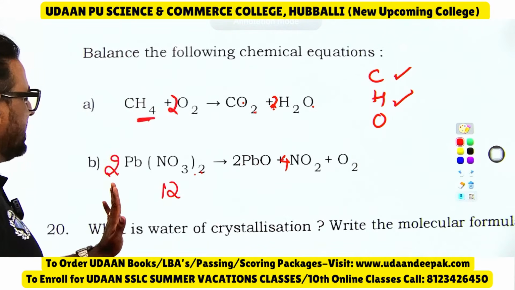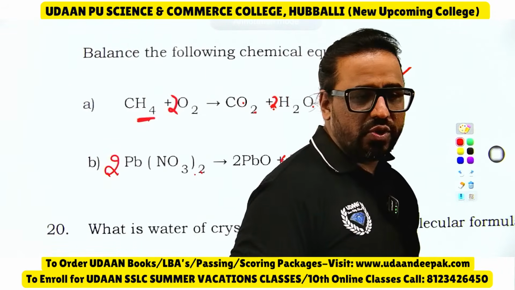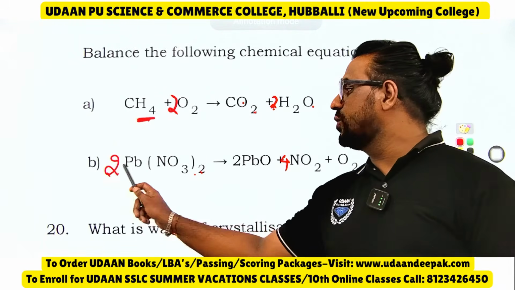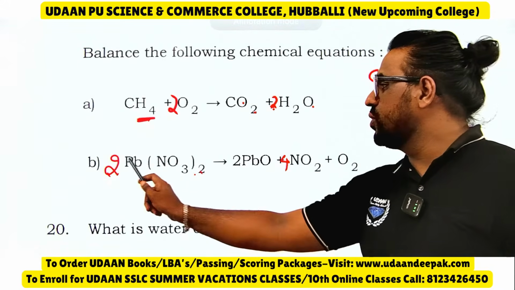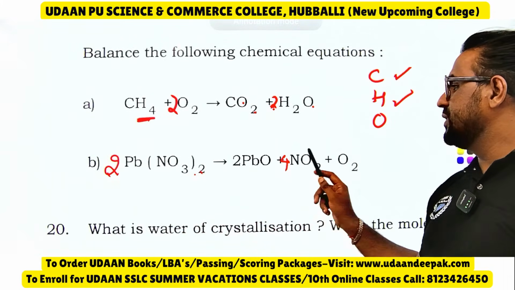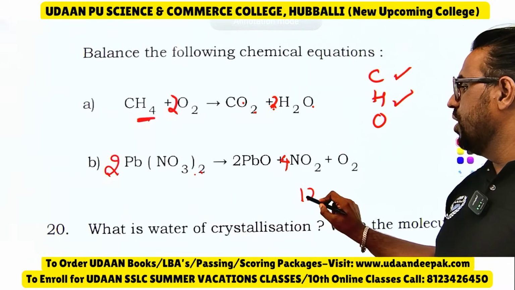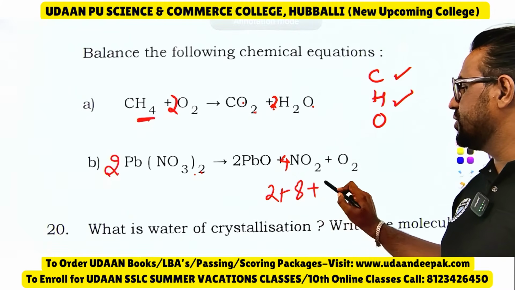So this is the final answer. You will get 2 and 4 here. I hope you got how to solve this. This type of questions you should be able to solve. See 2 Pb, 2N, 2 2s are 4N. Now 3 2s are 6, 6 2s are 12 O. Now here you can see 4 2s are 8, plus 2, it is 12 O.